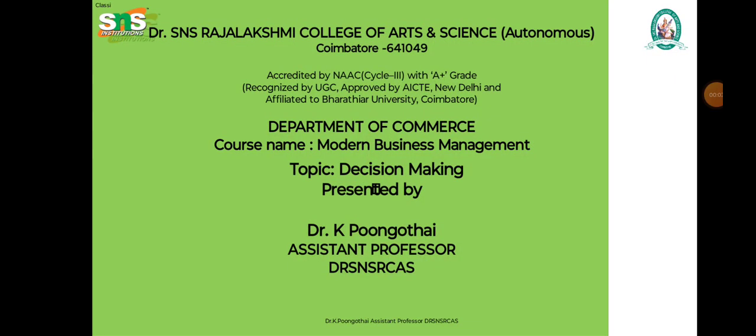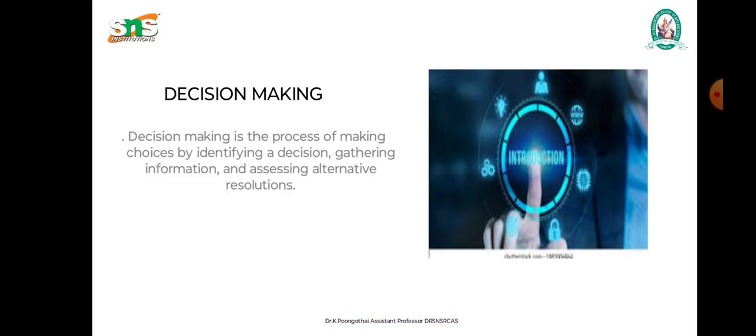Pungudi. Now we are going to discuss the topic decision making in modern business management. Decision making is a process of making a choice by identifying a decision, gathering information, and assessing alternative resolutions. So, decision making is the core of planning. Decision making is essential to management. Decision making is a part of planning, and the success of planning depends upon sound decision making.